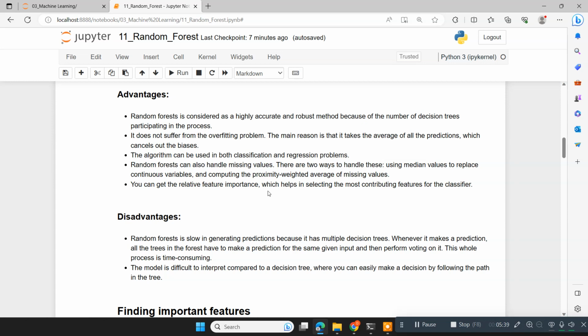So now the question is, how does it handle them? There are two methods. You can use the median values to replace the continuous variable, or compute the proximity weighted average of the missing values. So in these two ways it handles the missing values.